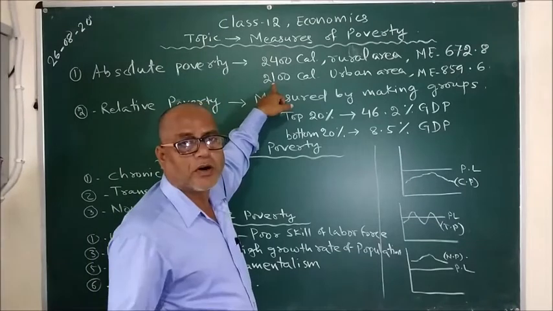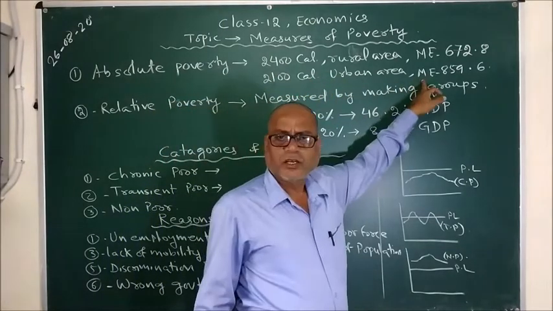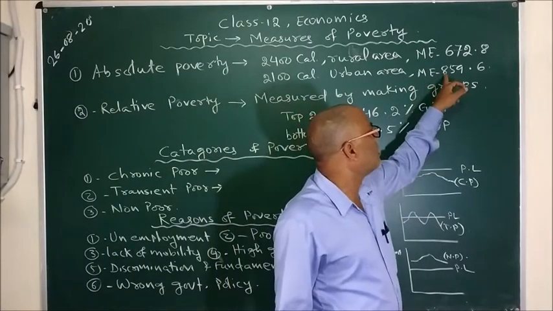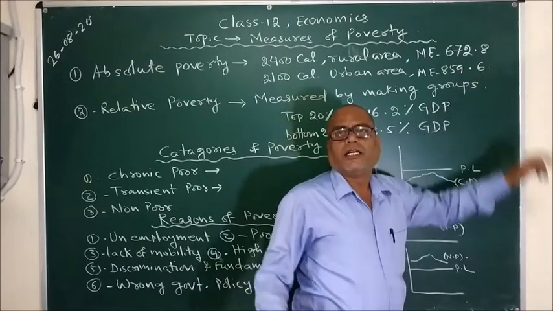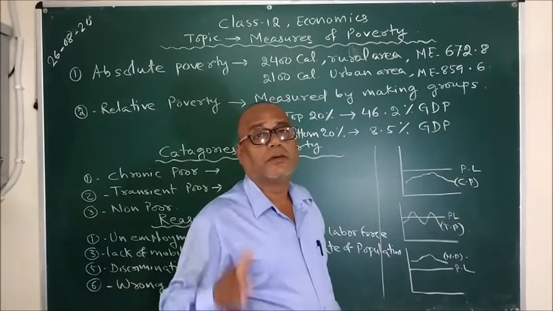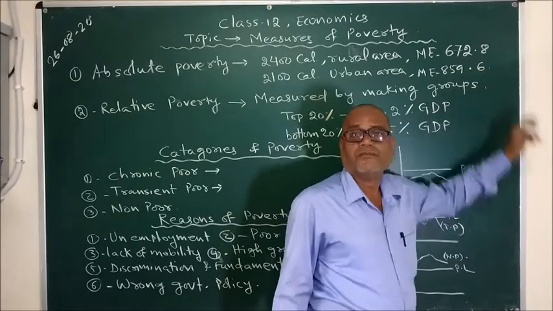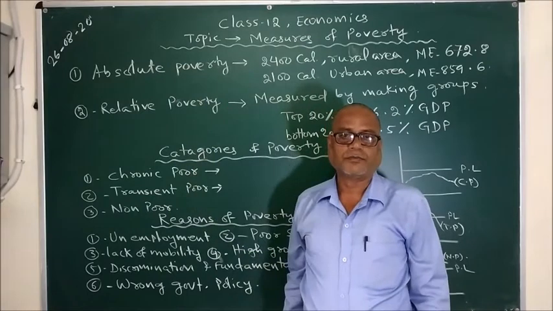That's why for urban area it is 2100 calories, and its monthly cost comes around 859 rupees and 60 paise. Hence, in urban area, if a person is not getting a monthly income of 859 rupees and 60 paise, then he will be termed as absolutely poor.